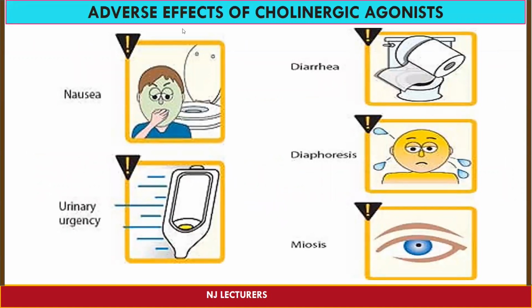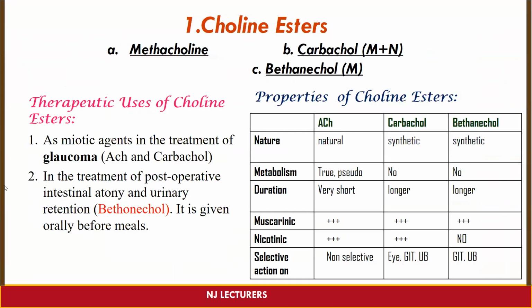Next are the adverse effects of acetylcholine: nausea, urinary urgency, diarrhea, diaphoresis, that is excessive sweating, and miosis, that is constriction of the pupil, decrease in the size of the pupil. Next is choline esters. Examples are methacholine, carbachol, bethanechol. So here you can see that carbachol is going to have both muscarinic and nicotinic action, whereas bethanechol is going to have only muscarinic action.